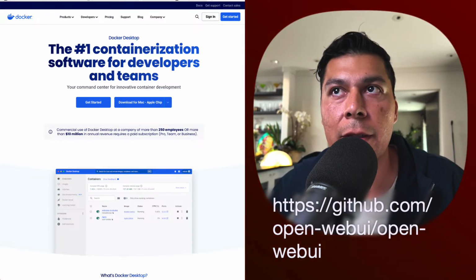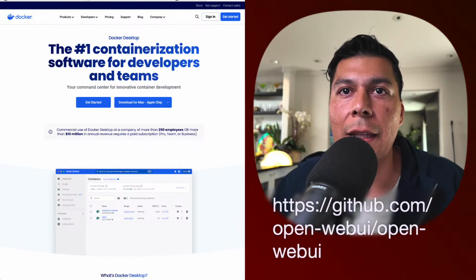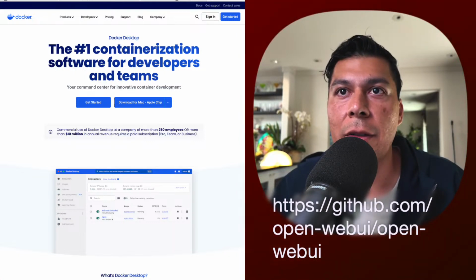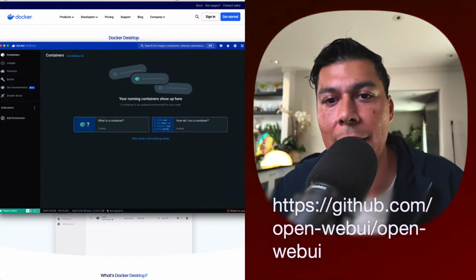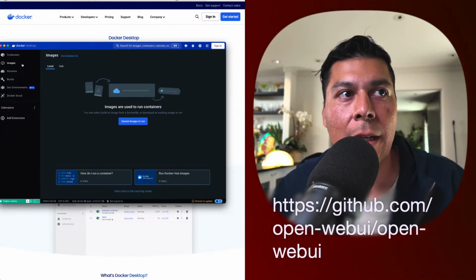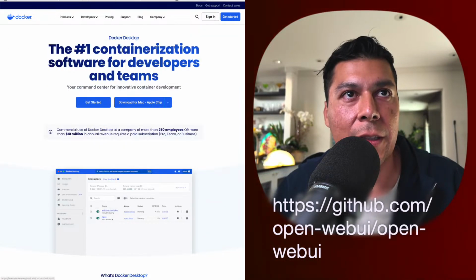Once you get it installed, you'll see a little container icon floating up at the top left corner. Let me go to the dashboard. When it pulls up the dashboard, it'll look something like this. That's how you know we're ready to go. You won't have any images or anything loaded on there, so that pretty much tells us to go.